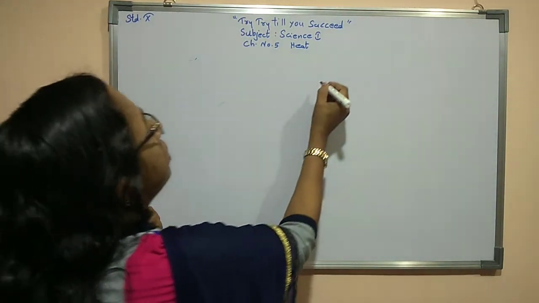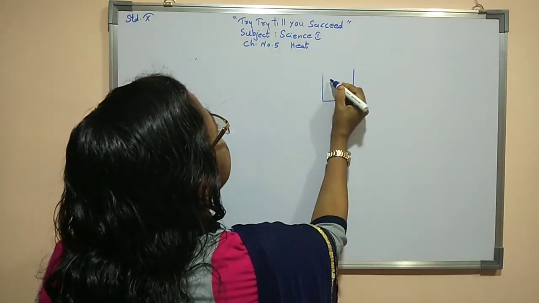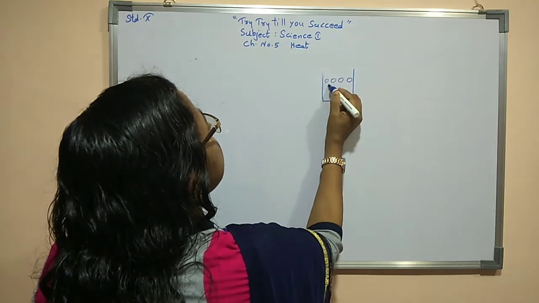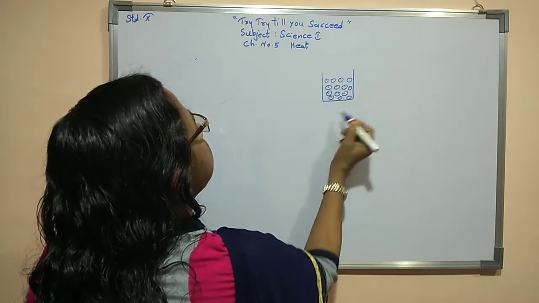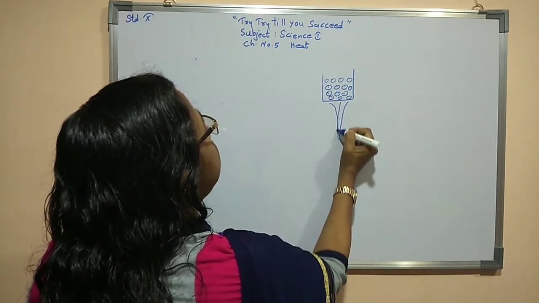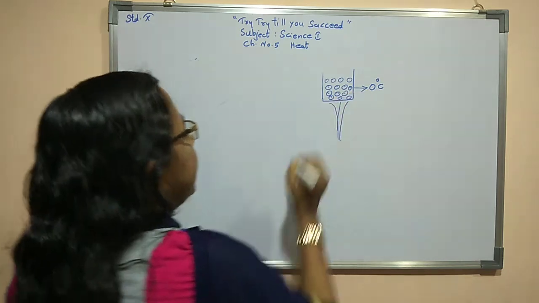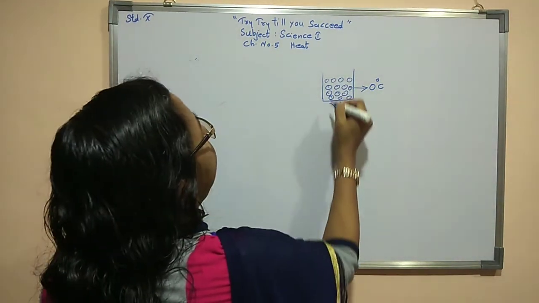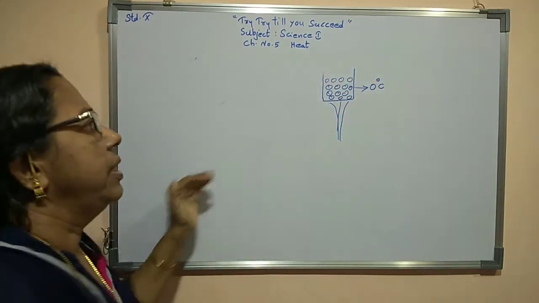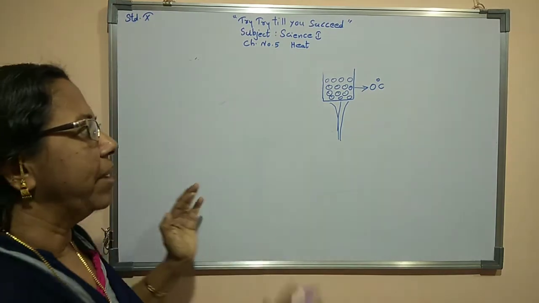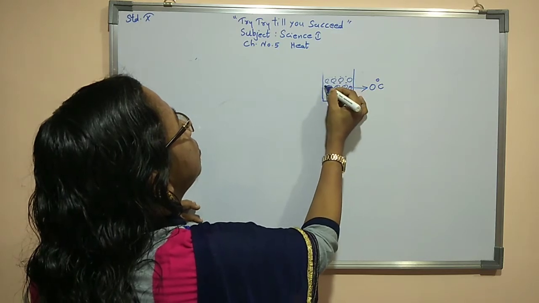I am using one container, and in that I am taking ice pieces, full of ice pieces. Now I am supplying heat. Everyone knows the temperature of the ice is 0 degree Celsius. As I supply heat to this ice, you can find that slowly these ice pieces transform to a little water.